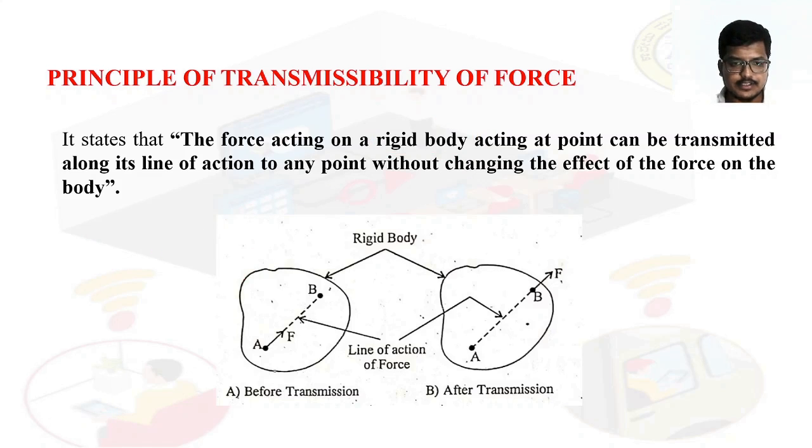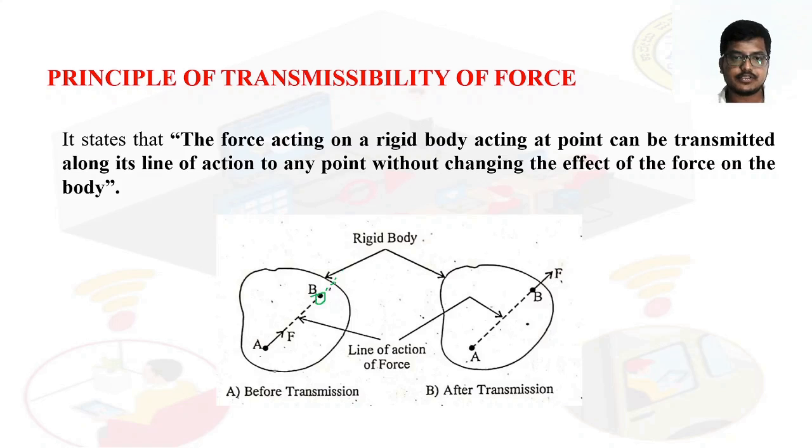So this is a rigid body. There is a point A, and A is acted upon by a force F. This F is the force acting on A, and its line of action direction is this one. Whatever effect is given by the force F on the point A on the rigid body, the same effect would be at a point B that is in the same line of action.